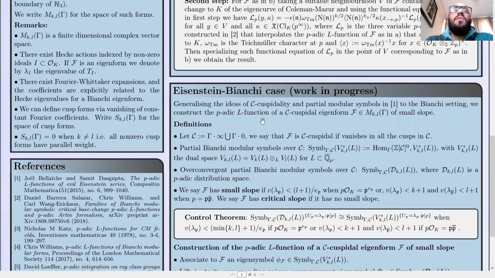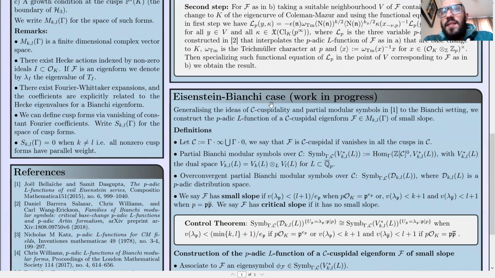Now I want to talk about the Bianchi case, which is work in progress. It basically generalizes the ideas of sec-cuspidality and partial modular symbols due to Pollack and Dasgupta to the Bianchi setting, to construct the p-adic L-function of a sec-cuspidal eigenform of small slope.